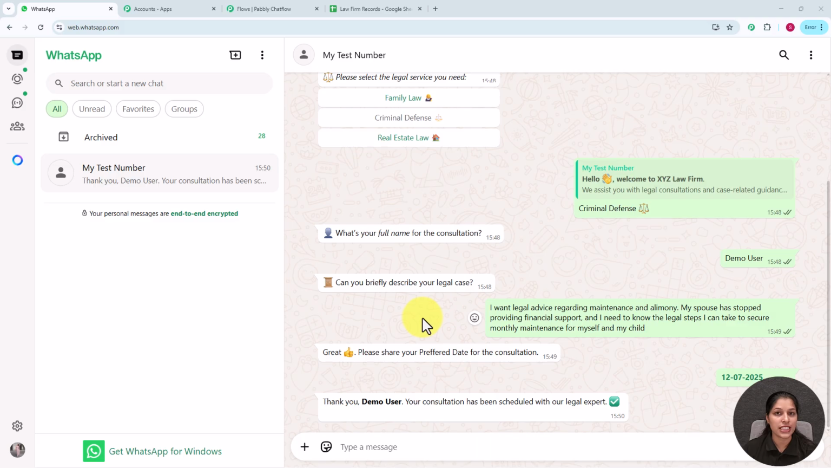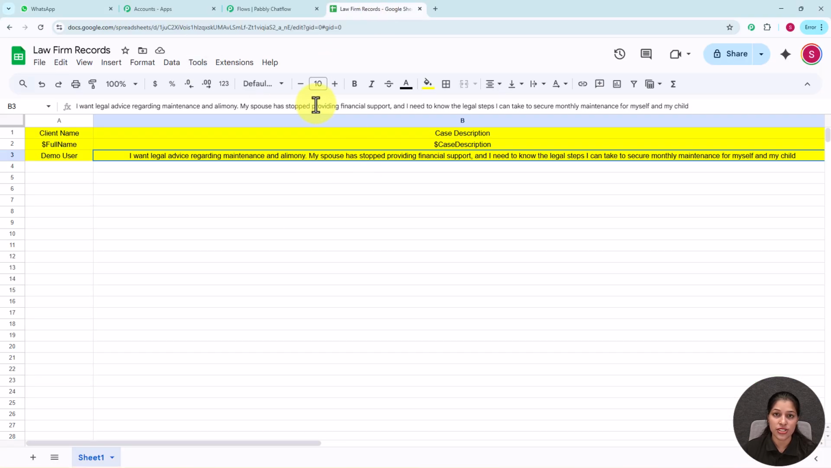But not only this, I am going to save the responses of my customer or the client over the Google Sheet. So for that, let's move on to my Google Sheet and check whether we are receiving the responses over there or our responses are saved over there or not. So for that, let's move on to my Google Sheet. So here you can see this is the Google Sheet I have created, and here you can see I am getting the client's name, that is demo user, and the case description which I have recently provided to my chatbot. So this is the way Pabbly works, and we have done this by just using Pabbly Connect.